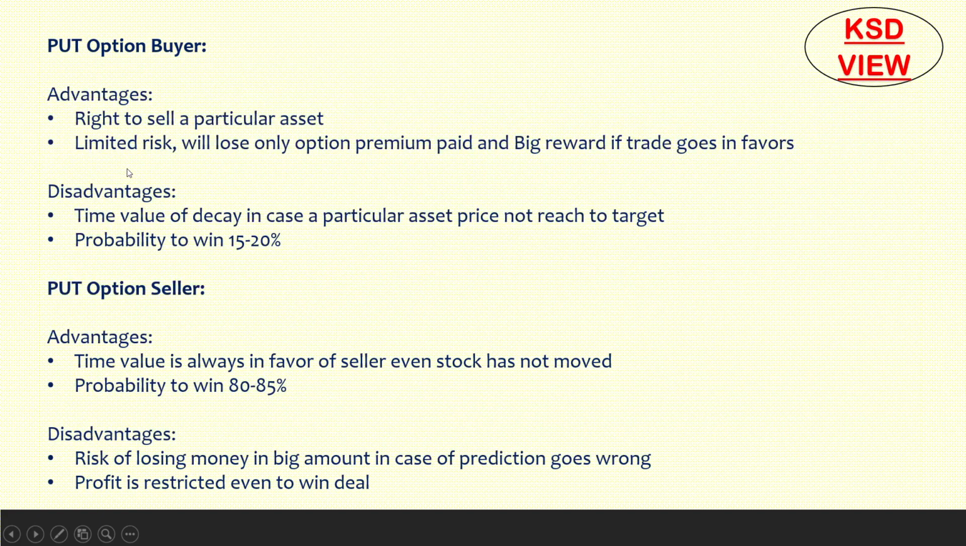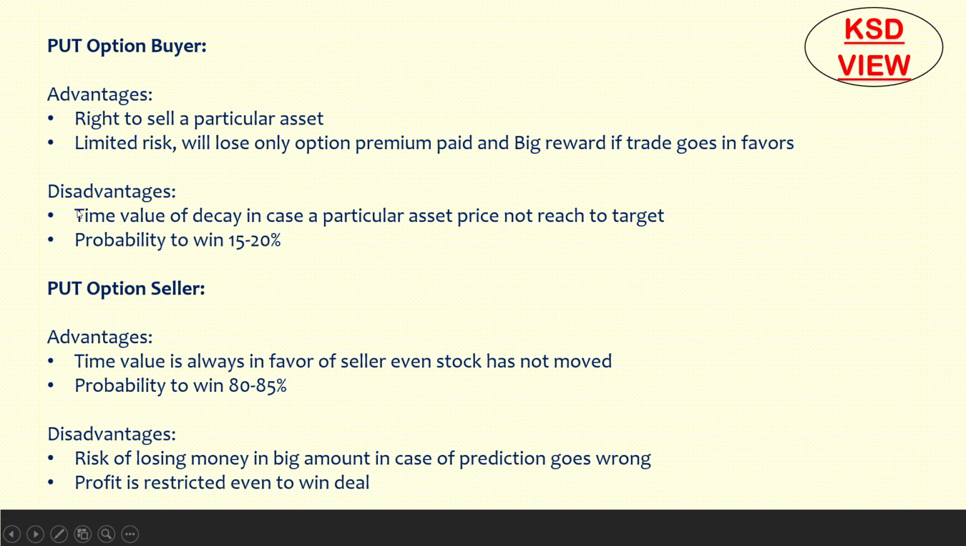Second benefit, he has a very limited risk. What does he lose here? 20 rupees only. That is his limited risk, the premium he has paid. And there is a big reward in case he enters the contract at 300 rupees and the price goes to 500, 600, 700 per share, then he will get that share at the price of 300. So a big reward is possible.